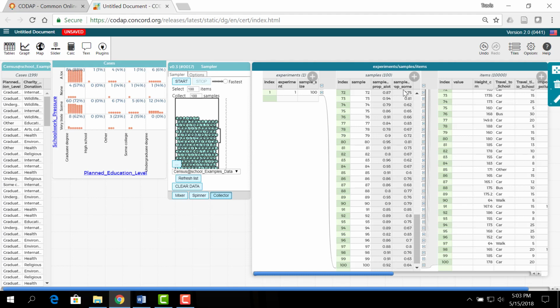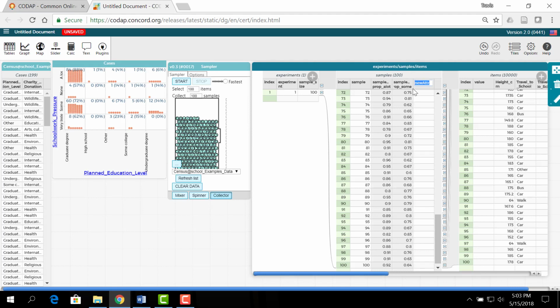Now we're looking at the proportion of each sample that reported some pressure from their schoolwork and also had the planned education level of a graduate degree. So what we want to know, though, again, is the difference between these two things. And so that's going to be my last attribute, that's going to be the difference of the sample proportions.